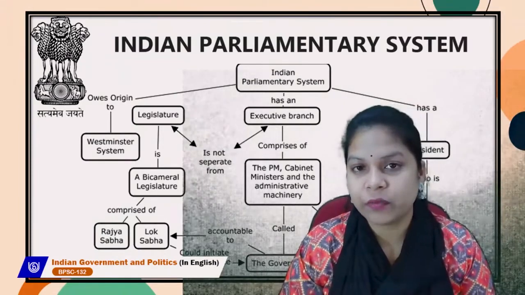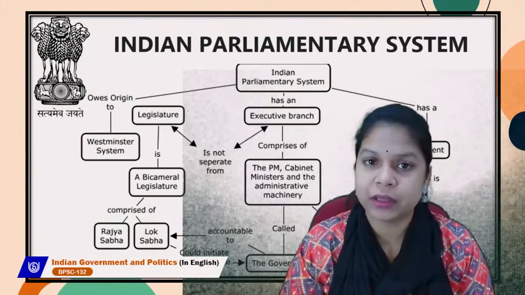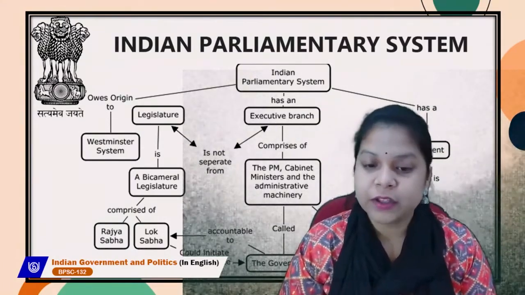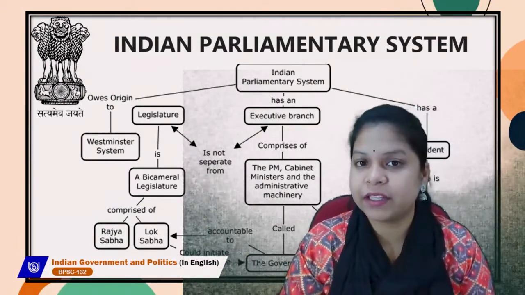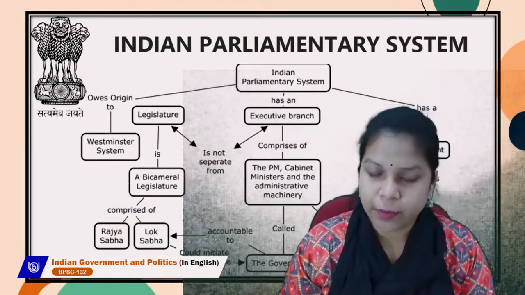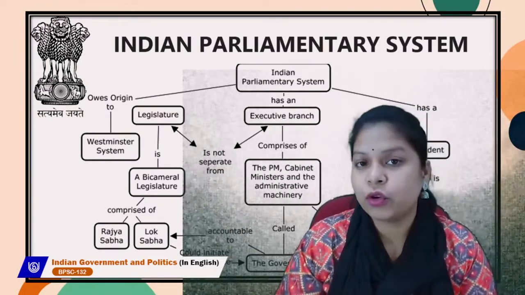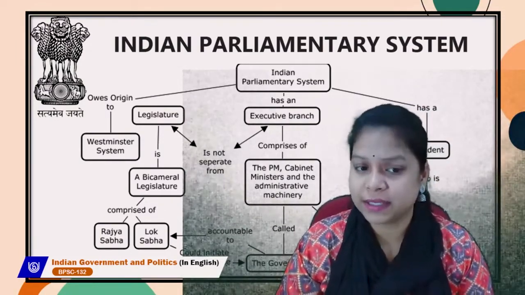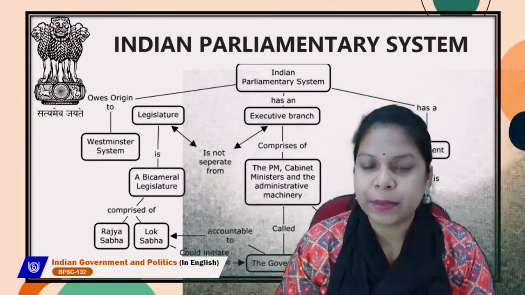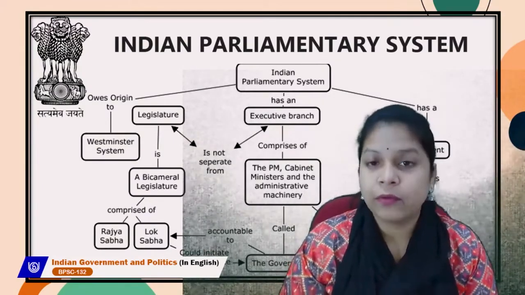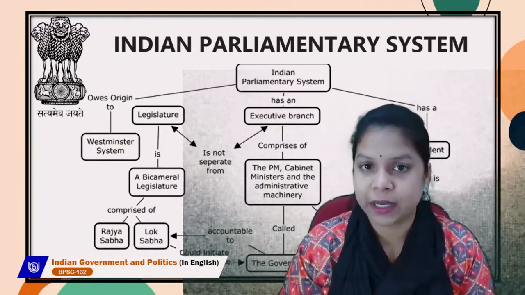Whereas if we talk about the executive branch, it comprises the Prime Minister, cabinet ministers, and the administrative machinery in which there are bureaucrats and civil servants. So this executive, which comprises the Prime Minister, cabinet ministers, and the administrative branch, is called the government. The government is accountable to the Lok Sabha, and you should always remember that in a parliamentary system, the legislature and executive are not separate. They are not separate from each other, they work together. Whereas in a presidential form of government, the executive and the legislature work separately.